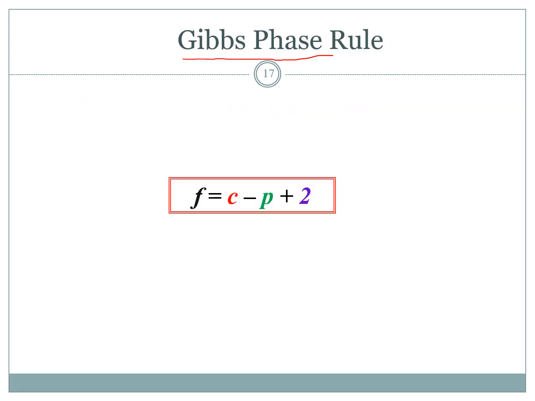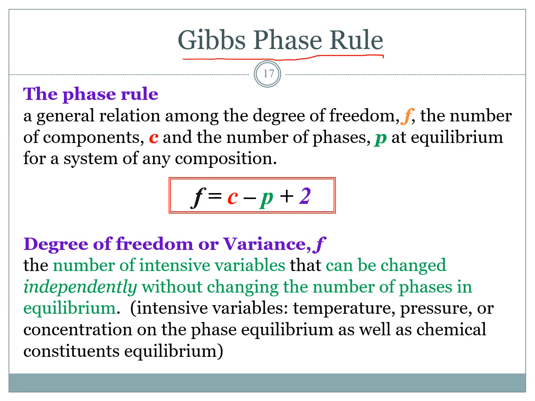Gibbs phase rule. The phase rule. A general relation among the degree of freedom F, the number of components C, and the number of phases P at equilibrium for a system of any composition. So the formula is degree of freedom equal to component minus number of phases plus 2.